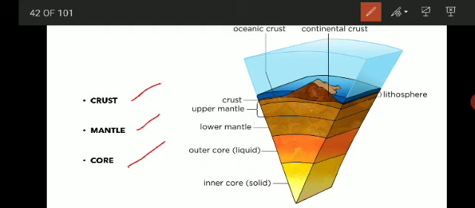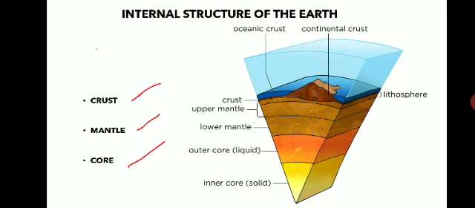In detail we will discuss it. This is the internal structure of the earth, or you can call it the interior of the earth. It is divided into three parts.